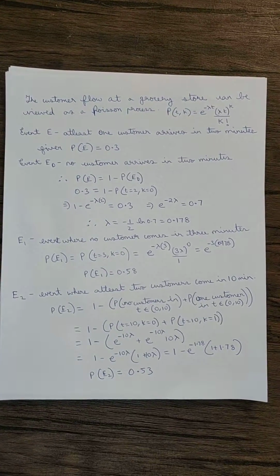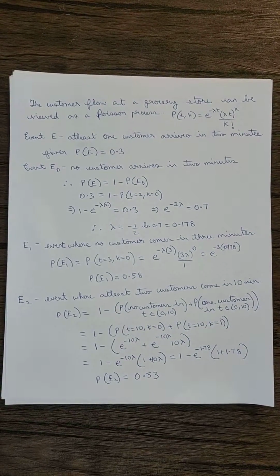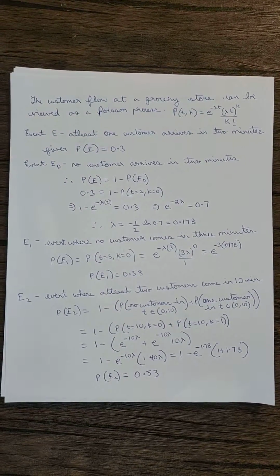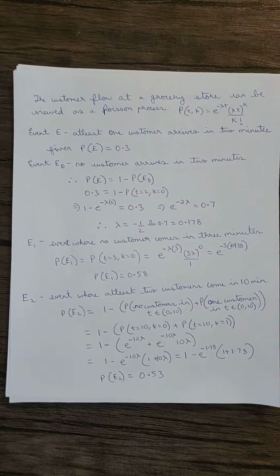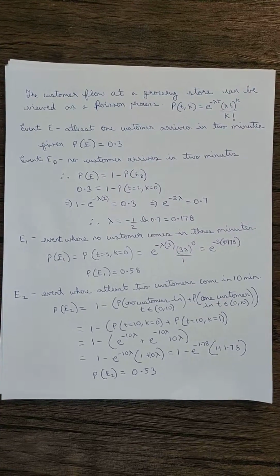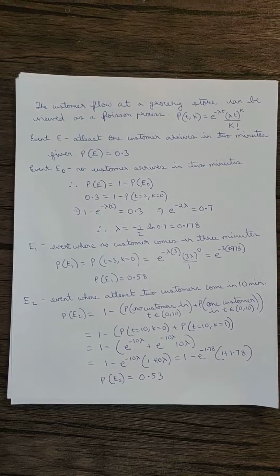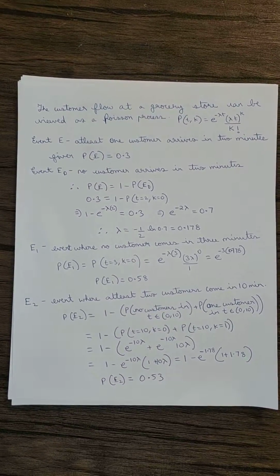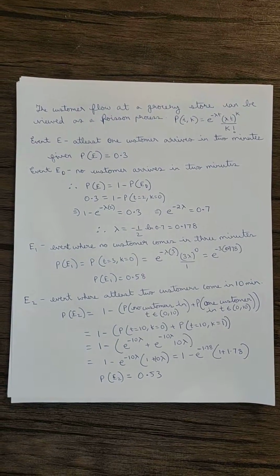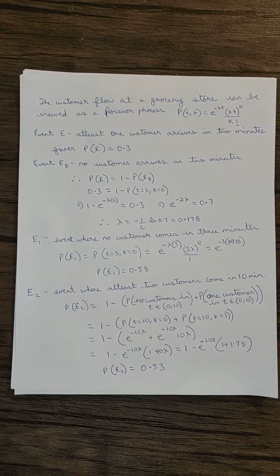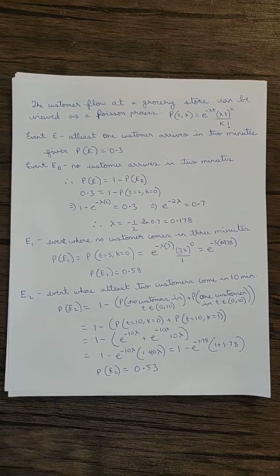Now E0 is straightforward because no customer arriving means k equal to 0 and the time duration is t equal to 2. So substituting those values, we get the lambda value after simplifying as 0.178. We are doing this because in the question, since it is given at least one customer arriving, the number can be 1, 2, and so on up to infinity. So we do 1 minus the probability of no one arriving.